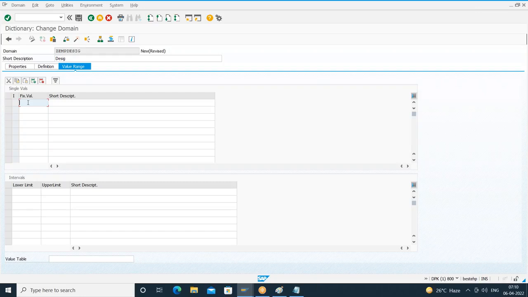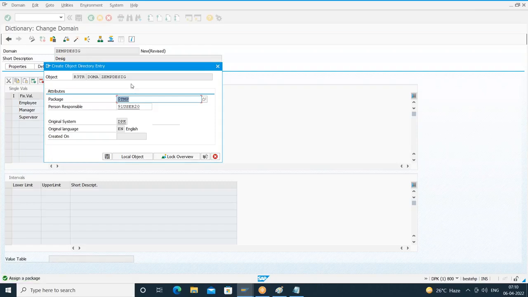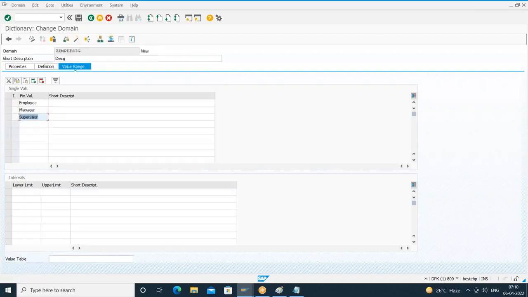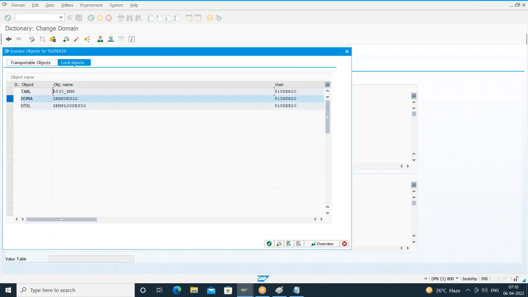So what is the value you want to give? Let me give it as employee. Here I'll give the fixed value as manager. I'll give it as supervisor. So in the value range tab, in the fixed value section, you give the list of values. Okay, let me save it. Domain is also a separate object. It is asking me to save. Yeah, I'll save it. Check for the syntax error. Activate your domain.